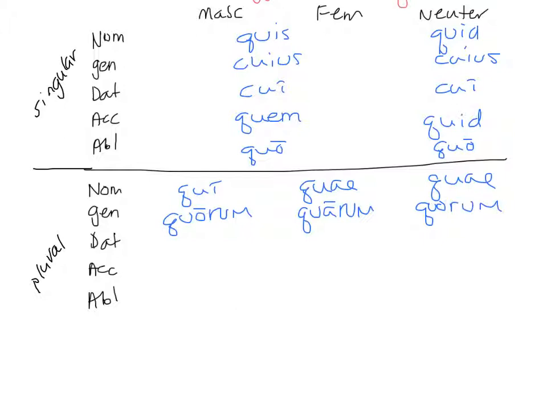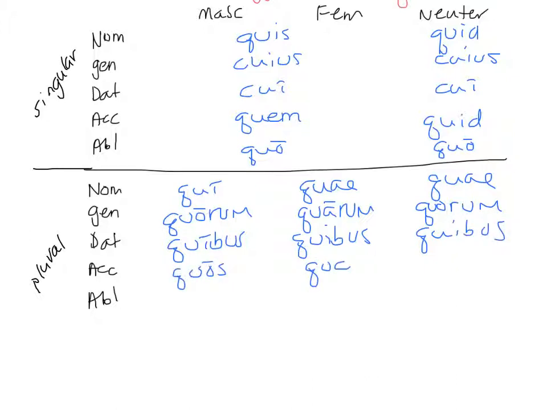You know what it is already? Right, quibus, quibus, quibus. Accusative, quos, quas, quae to match, and then the ablative, quibus, quibus, quibus.